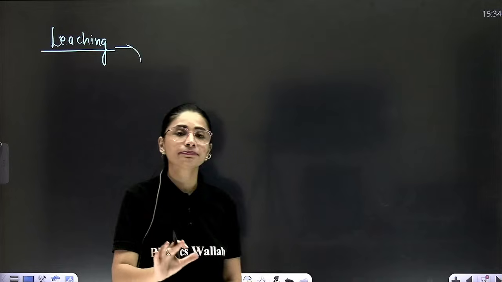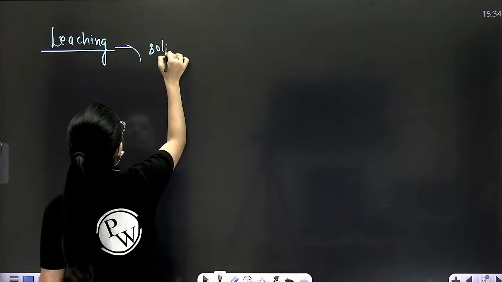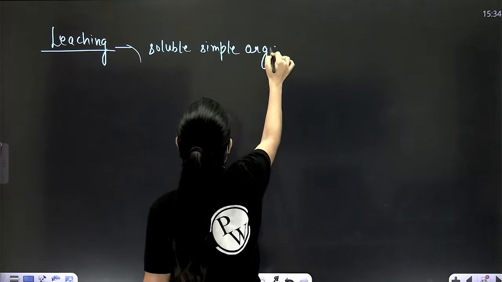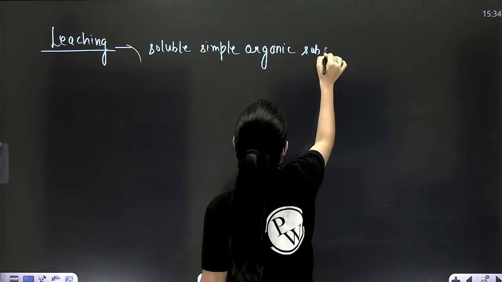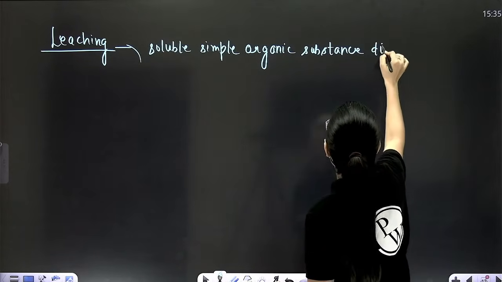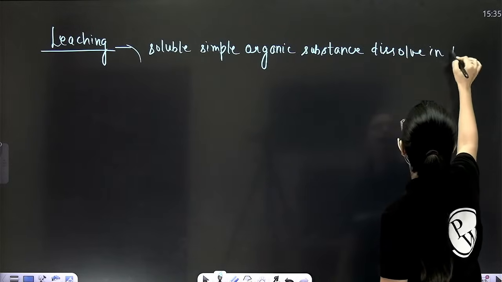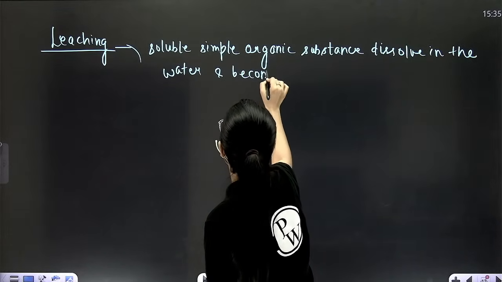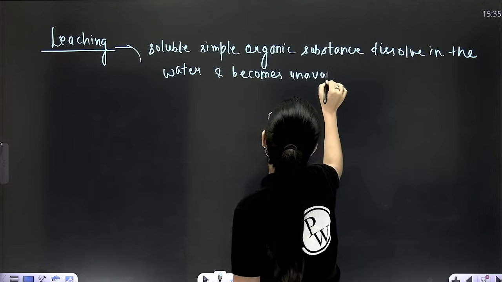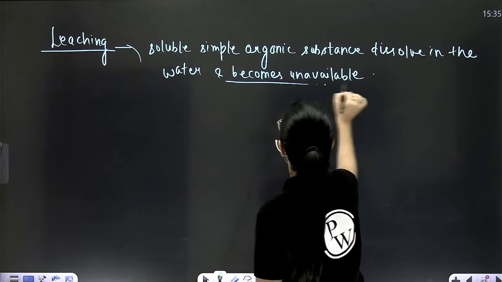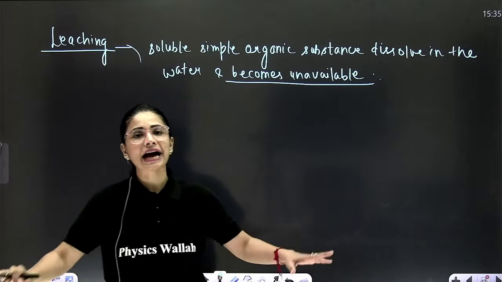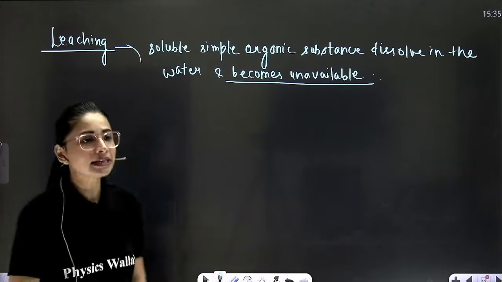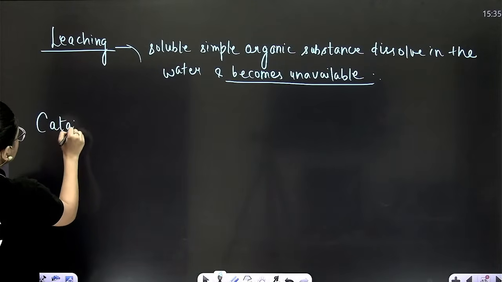No decomposition, simply soluble simple organic substance dissolves in the water of the soil and becomes unavailable for further decomposition. अब इसके आगे इसका decomposition नहीं होगा. This is leaching. After leaching beta comes the next step,